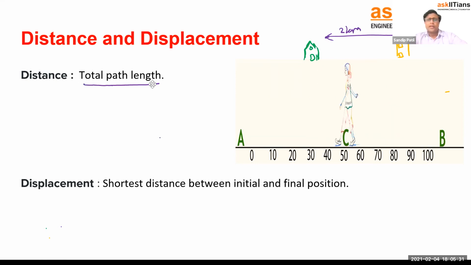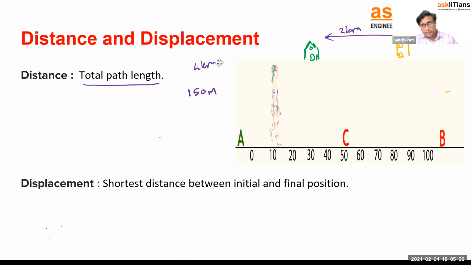Even let's measure the distance for this girl. She's starting from A. She went to B, let's say 100 meters, and again came back up to 50. So total distance, how much did she cover? She covered 150 meters. Similarly, you covered how much? 4 kilometers, right? You went to school, came back. So this is very simple to understand.